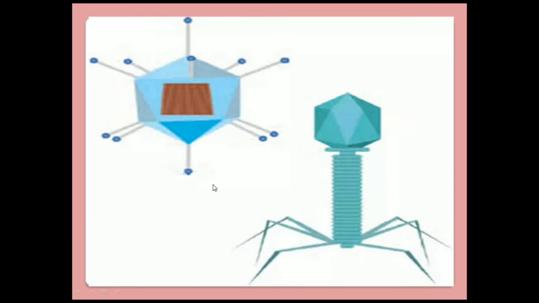Now see, this is the example of a virus. This is the bacteriophage and this is the adenovirus. So these are also dangerous for human health. Now we have seen the different groups of microorganisms. Now we are going to see various diseases that are caused by these microorganisms.